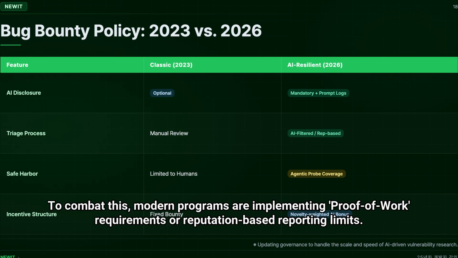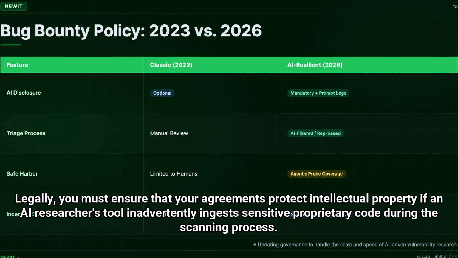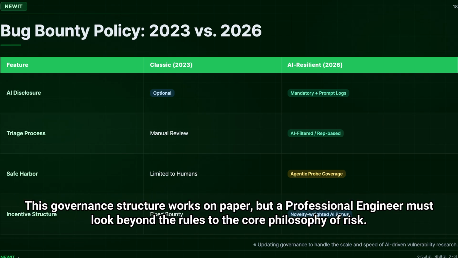To combat this, modern programs are implementing proof-of-work requirements or reputation-based reporting limits. Legally, you must ensure that your agreements protect intellectual property if an AI researcher's tool inadvertently ingests sensitive proprietary code during the scanning process. This governance structure works on paper, but a professional engineer must look beyond the rules to the core philosophy of risk.